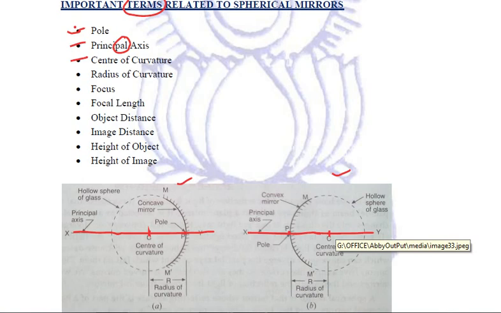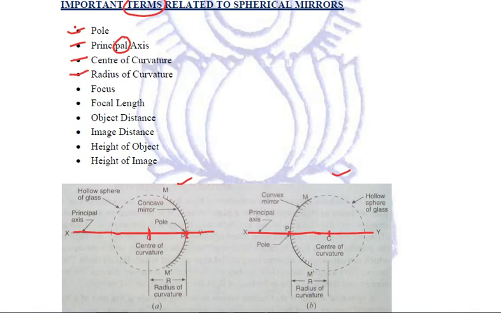It is the center of the imaginary sphere of which this mirror was a part. Right? Now, the distance between this P, the pole, and the center of curvature is called the radius of curvature. Simple, as there is a radius of a circle or sphere, similarly, the radius is the same.